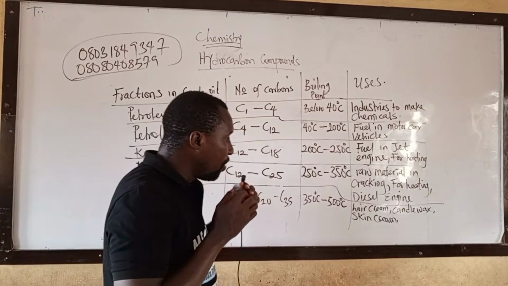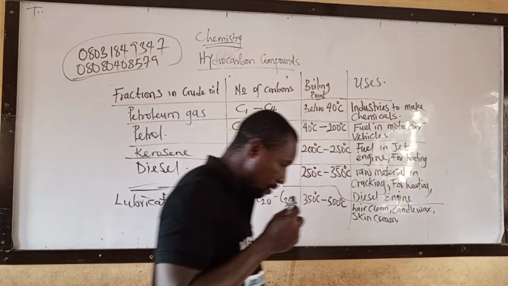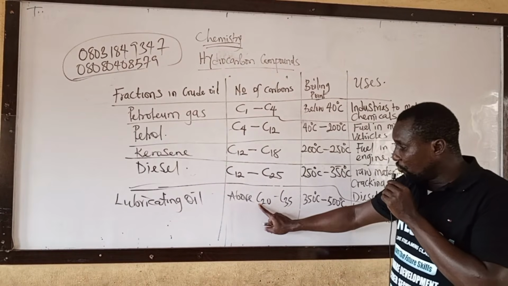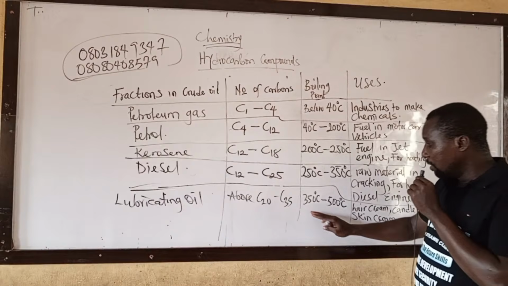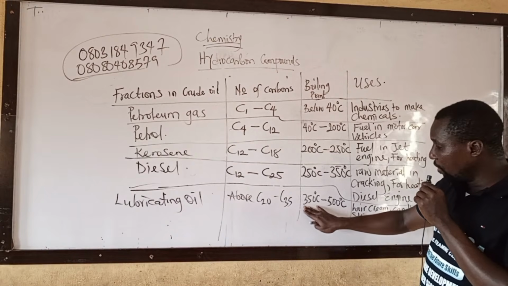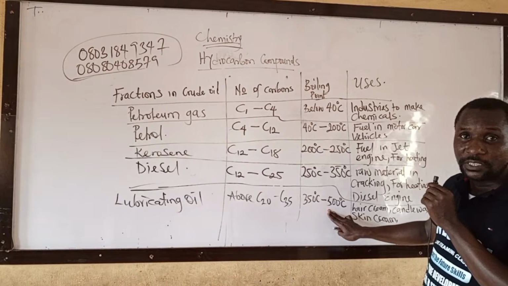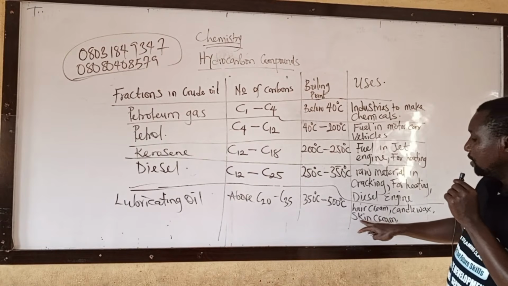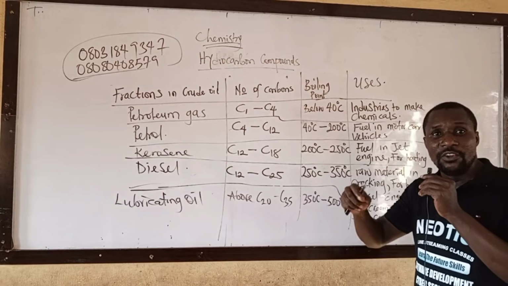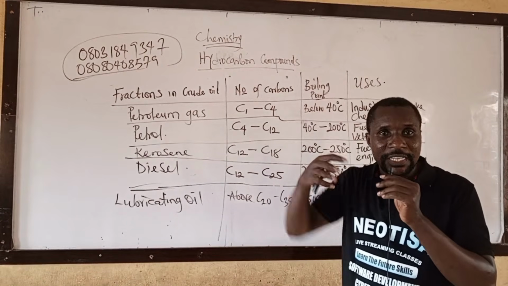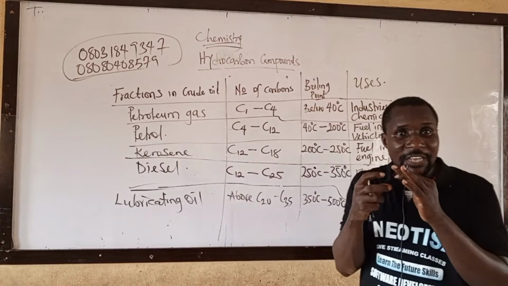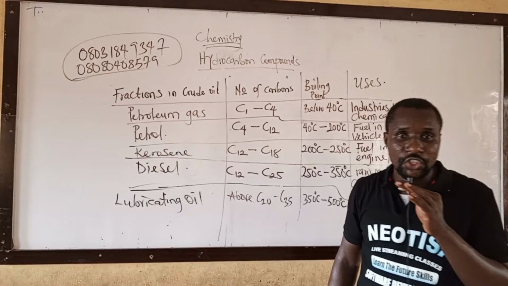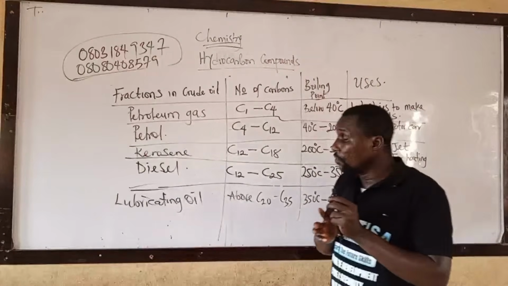Write that one down. First of all, write this. Let me give you time because someone said I'm too fast. Lubricating oil, carbon between 20 to 35. Boiling point, 350 degrees C to 500 degrees C. It can be used in production of ice cream, candle wax, skin cream, and as a lubricator to reduce friction in engines. Write it down.